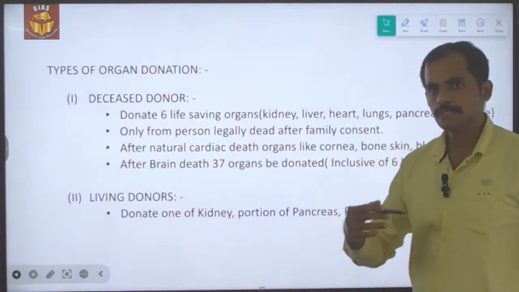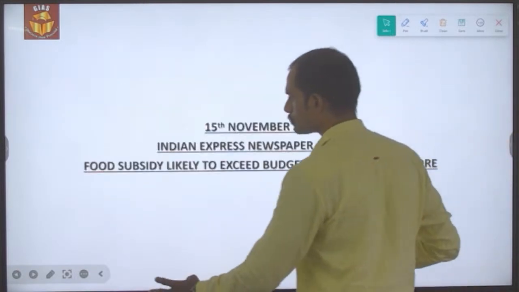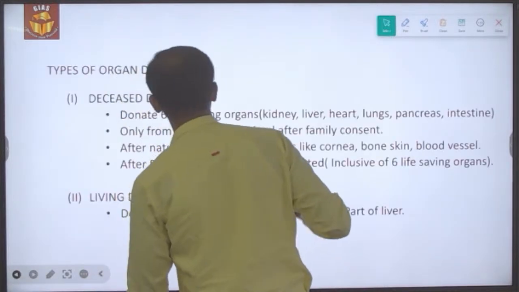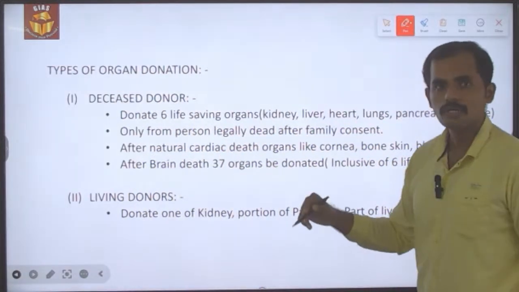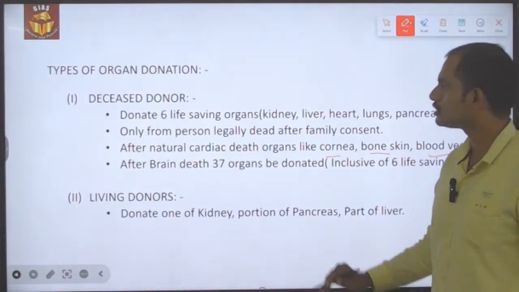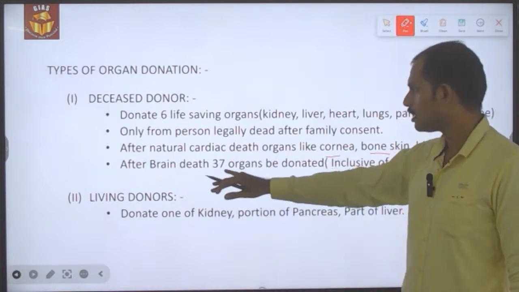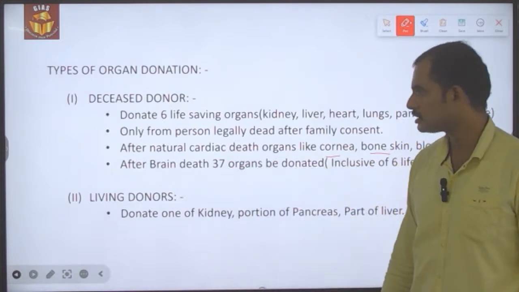After a person has died because of natural cardiac death, he could also give organs like cornea, bone, skin, as well as blood vessels. This is apart from brain death, that is, this is apart from the 37 organs.